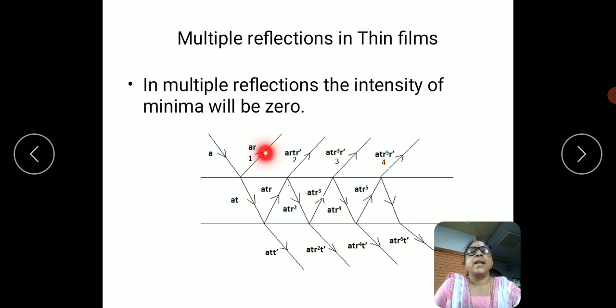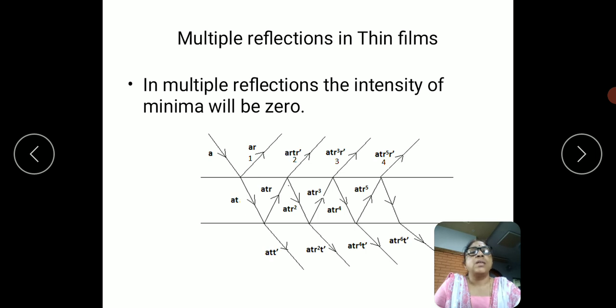The reflected ray has an amplitude of AR, and then at this point it will again get reflected, and finally get transmitted out. So here it takes the amplitude ATR, and here it takes ATRT'. So likewise we get the multiple reflections.